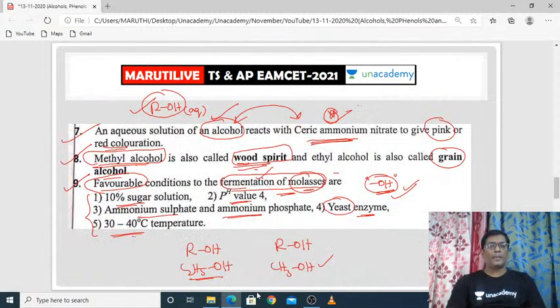After that, for methyl alcohol, this 8th point is very important for us. Wood spirit is called methyl alcohol, and grain alcohol is called ethyl alcohol. So you have to know methyl as well as ethyl alcohols very well. And the favorable conditions of fermentation of molasses are very important.